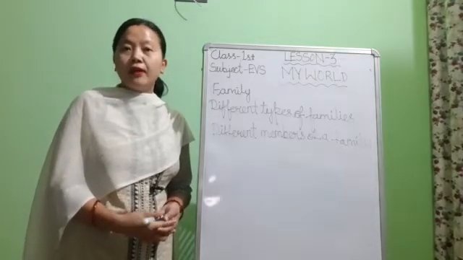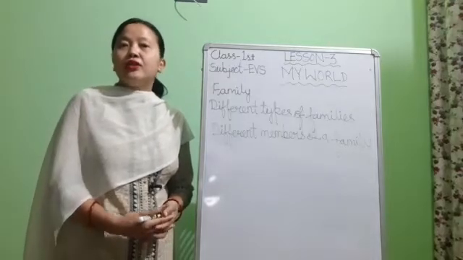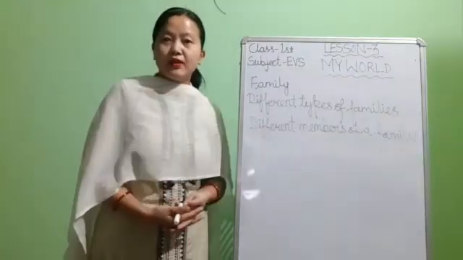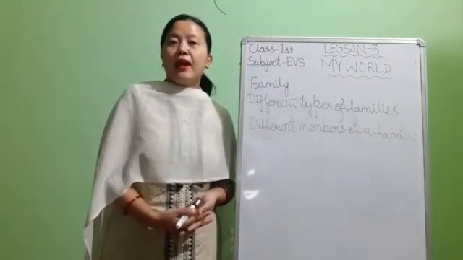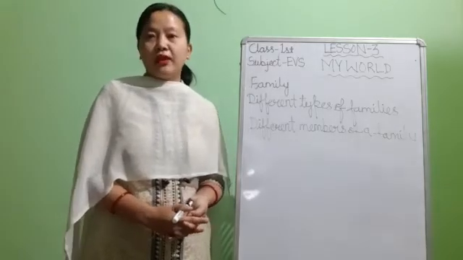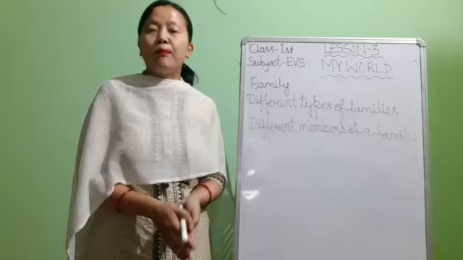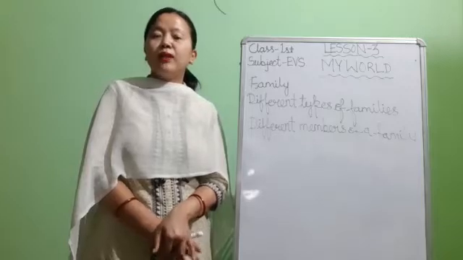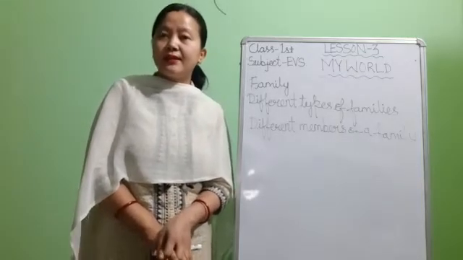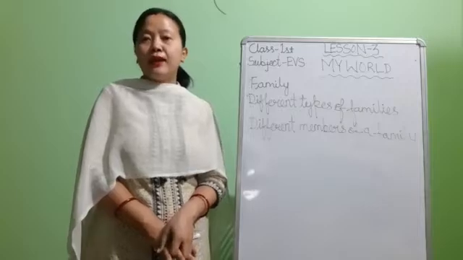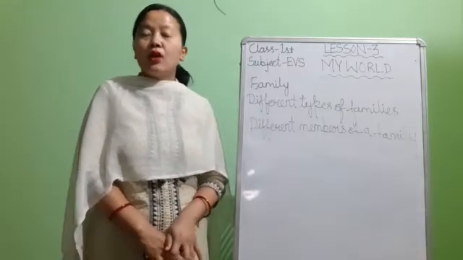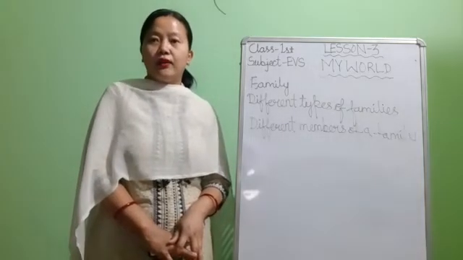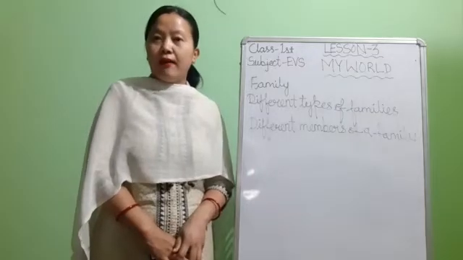Okay children, father and mother live with their children in a family. Father and mother are the parents. Now see children, people living together as a unit or a group form a family. People living together by a relation to each other form a family. Okay children, when a group of people is living in one family, in one home, the people who are living over there have a relation to each other. Therefore children, it forms a family.